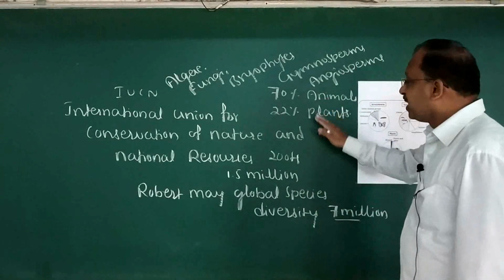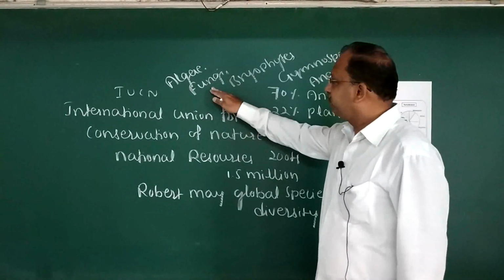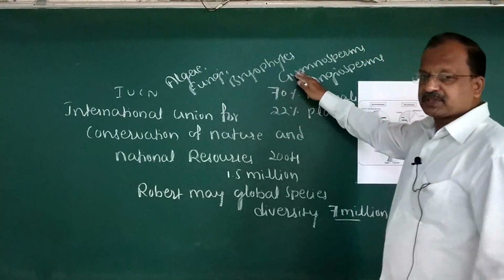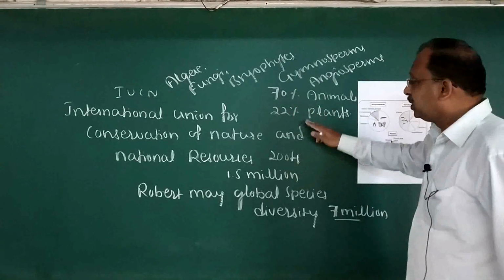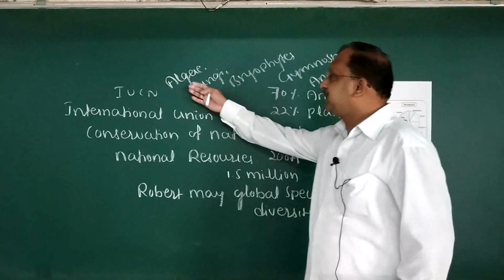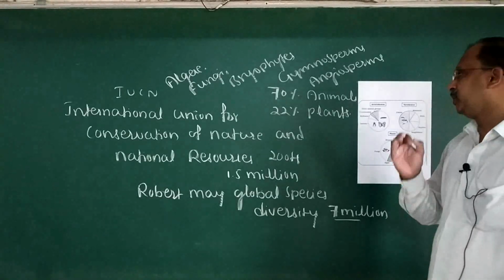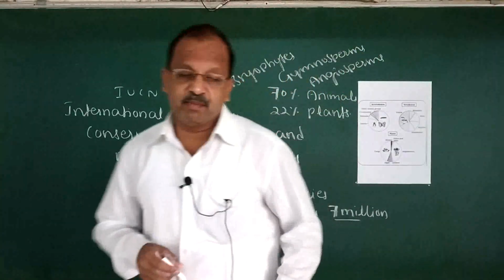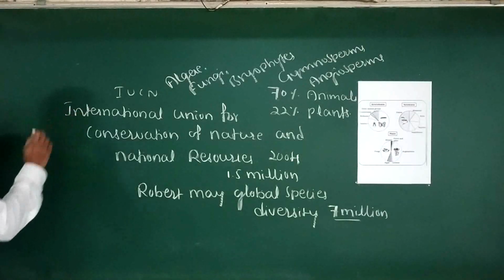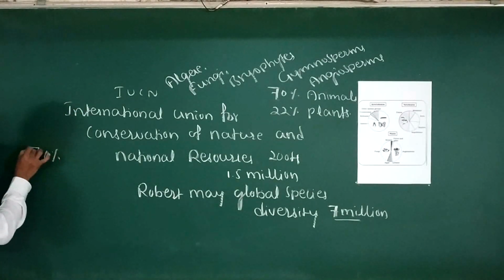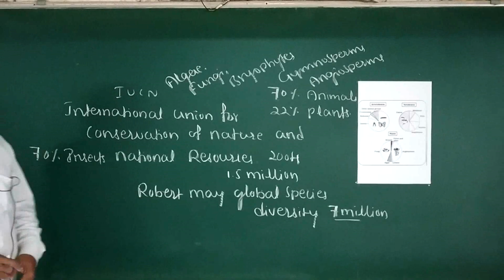That plant community includes algae, fungi, bryophytes, gymnosperms, angiosperms, etc. Among the animals, 70% are insects.